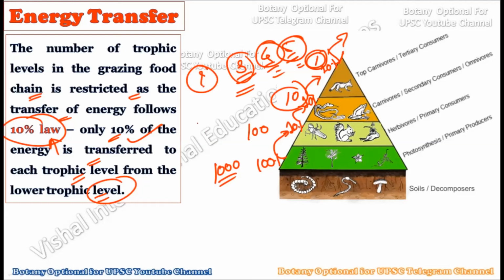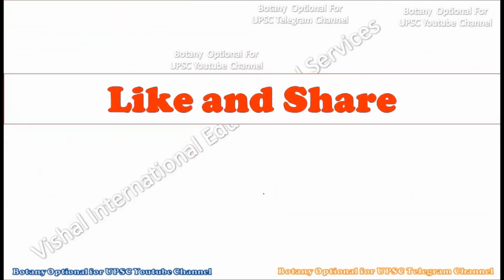Okay, so we have understood what we mean by the transfer of energy from one organism to another organism. We have studied the source of energy, right? Then we have studied the trophic levels, the grazing food chain and detritus food chain, then the 10% law, then the standing crop. Okay, all these topics are interconnected with each other, and you should understand them carefully in order to write your answer in the UPSC mains. All right, so this is all about this topic.